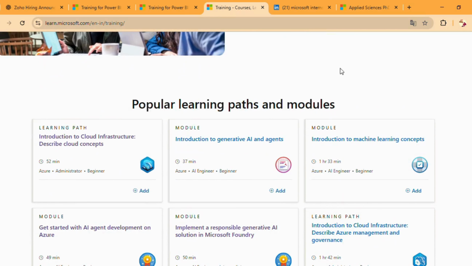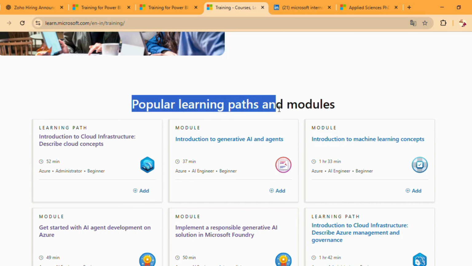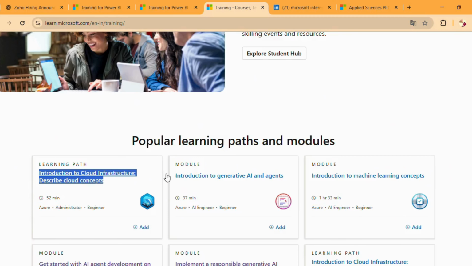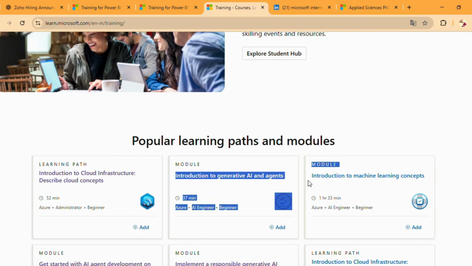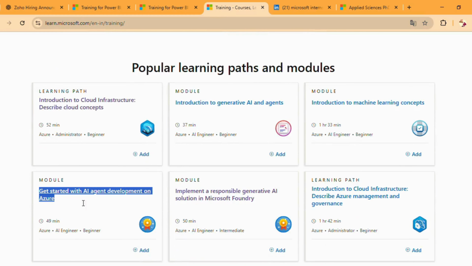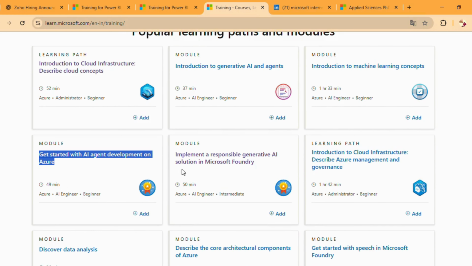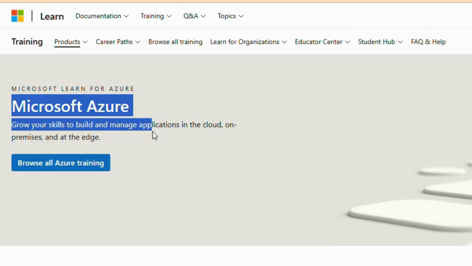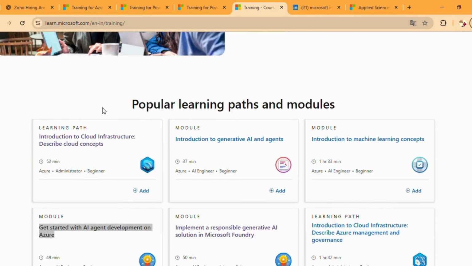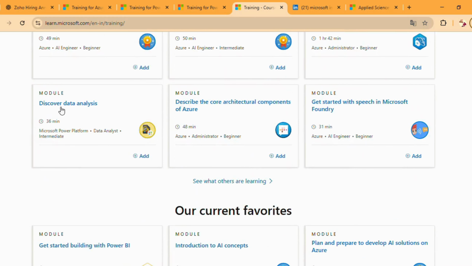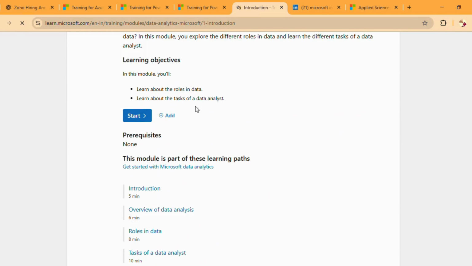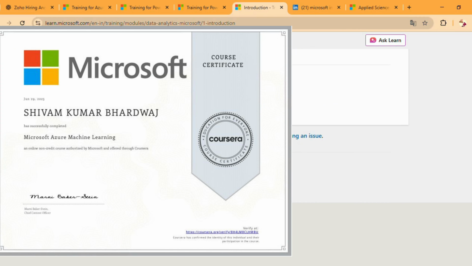Now coming to the free Microsoft courses, these are available on Microsoft's official learning platform and include courses like Introduction to Cloud Infrastructure, Introduction to Generative AI and AI Agents, Introduction to Machine Learning Concepts, Get Started with AI Agent Development on Azure, Microsoft Power BI, and many other in-demand courses. To enroll, you just need to click on the course, hit the start button, complete the lessons step by step, and after finishing the course, you will receive a free certificate.